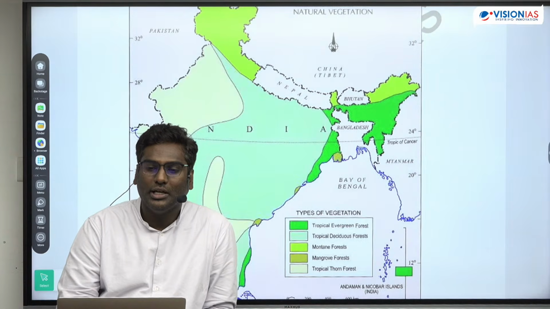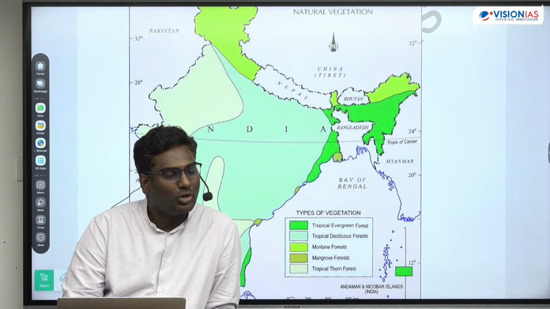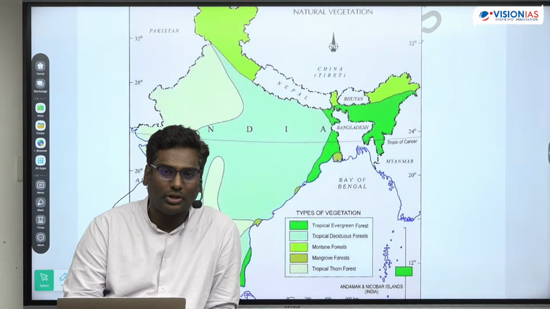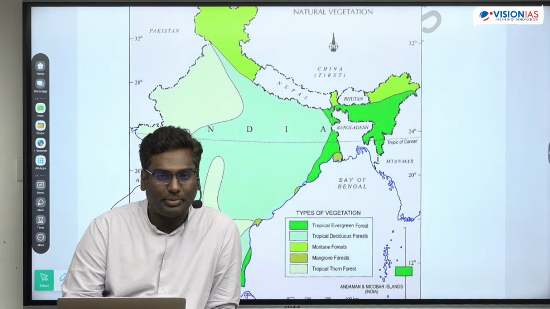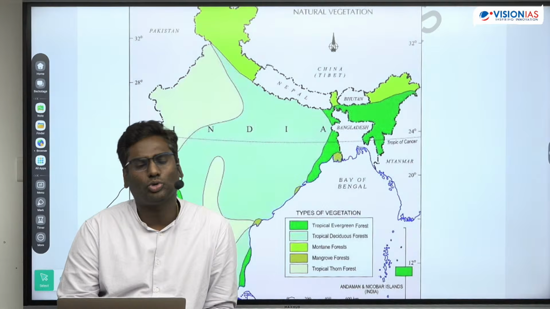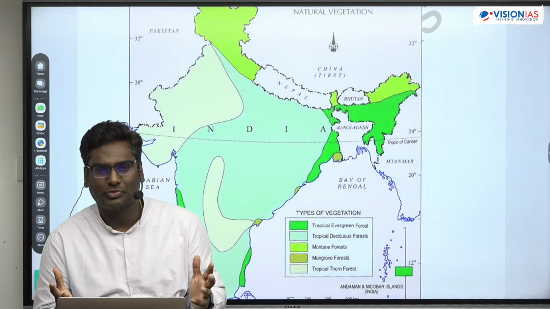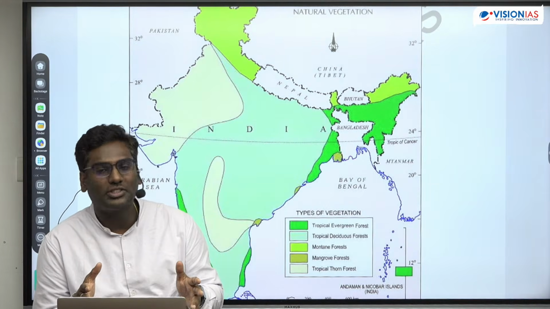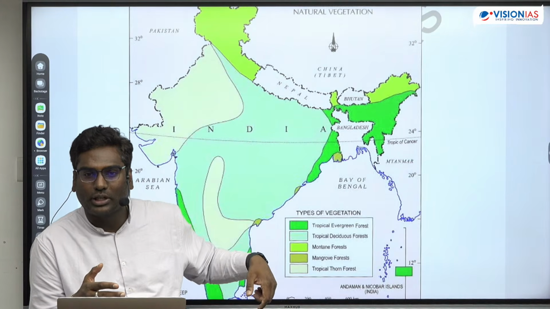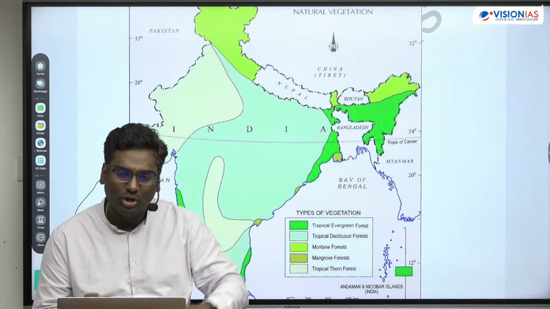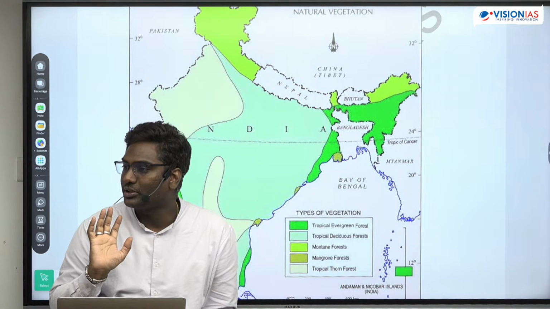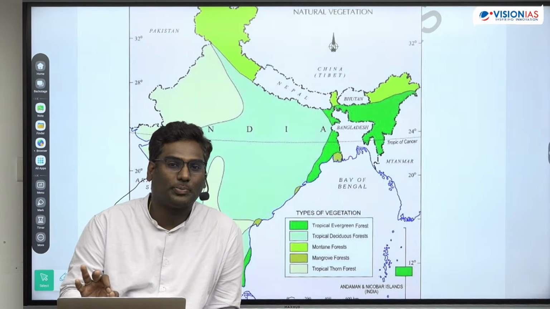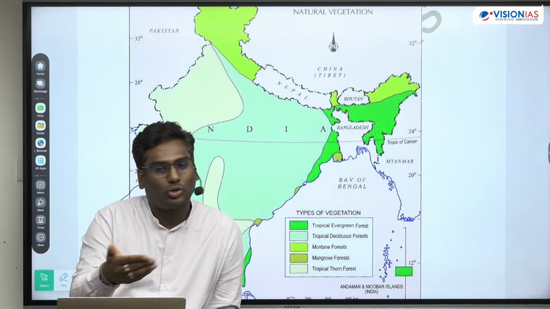Like for example, Kosi river, पता है? Kosi river, Sapt Kosi, it's called. Kosi river is the sorrow of Bihar. Why? Flooding. Every monsoon it carries so much sediment, it floods. So flooding को control कर सकते हैं ना हम, पानी को divert कर दिया तो canal से, right? So flood control and flood mitigation is one another aspect. Irrigation is one another aspect. So these are some of the goals that could be achieved.